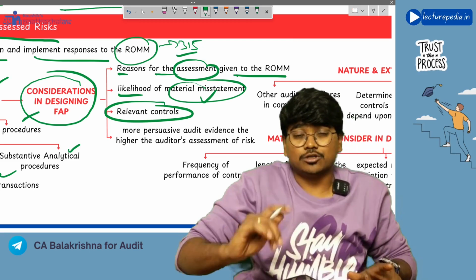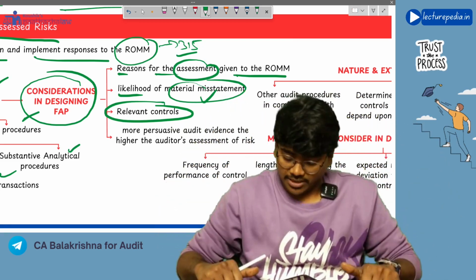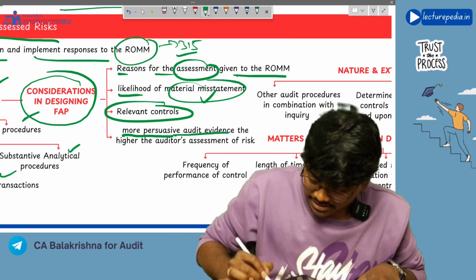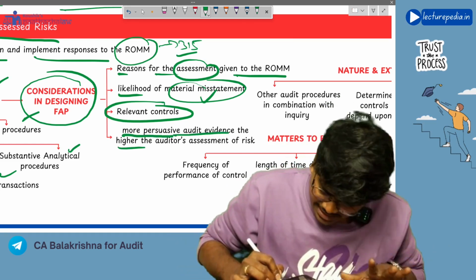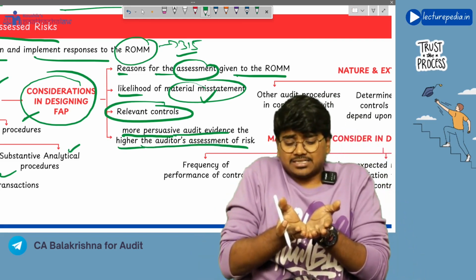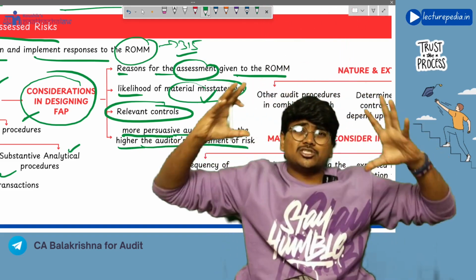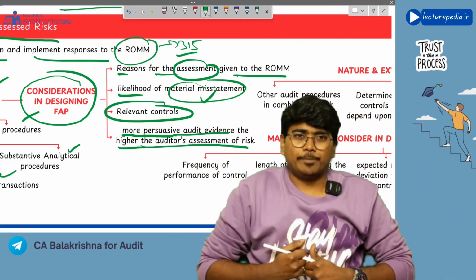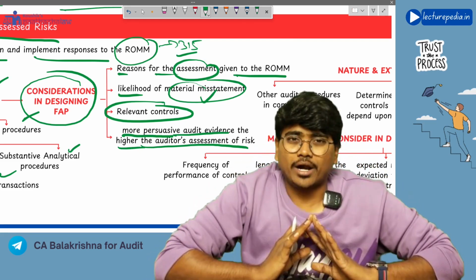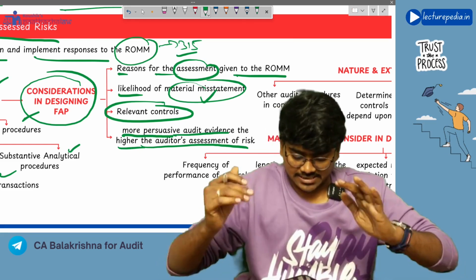Next, relevant controls. Okay, there are controls now. What controls are operating and what is the effectiveness of those controls? That also I will consider. Next, more persuasive audit evidence: the higher the auditor's assessed risk, the more persuasive the evidence. If the auditor's risk is high, then the auditor will obtain more persuasive evidence. If the risk is less, the auditor will obtain less persuasive audit evidence. Got it? Yes.